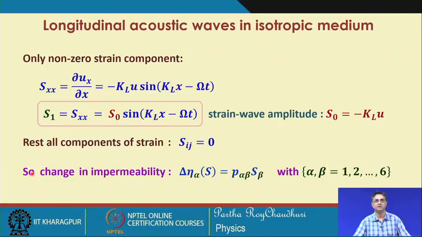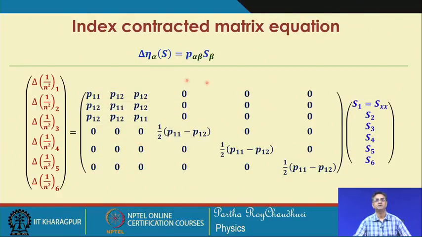Therefore, it is very easy and straightforward to calculate the change in the impermeability. So, delta eta_alpha of S, that is as a function of strain, will be represented by this. We are using this equation several times, and for the case of an isotropic medium we know the form, and this is the change in the impermeability.